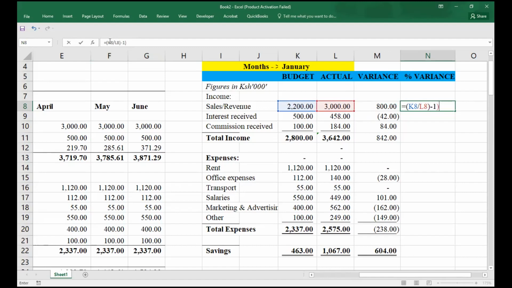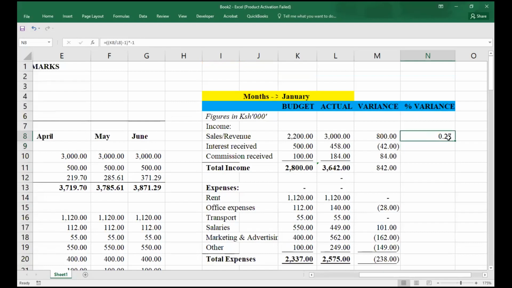Because it is an income, of course, this one you multiply by -1, so that this should be our income variance percentage.